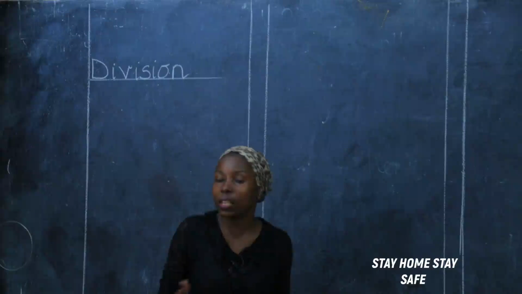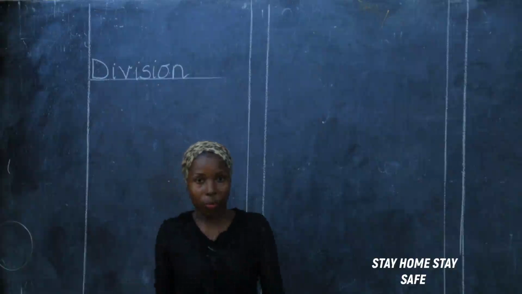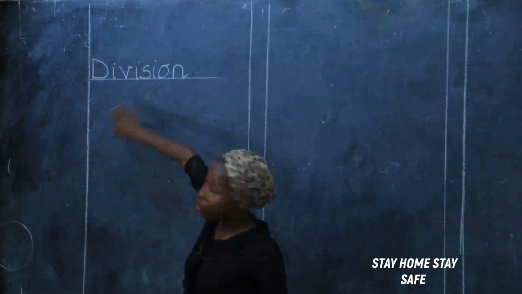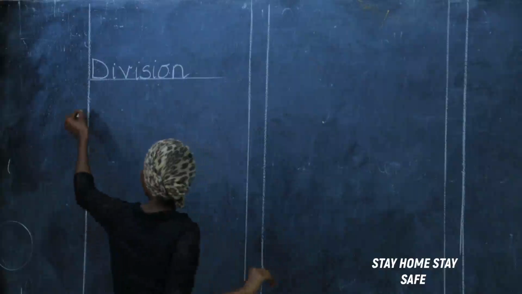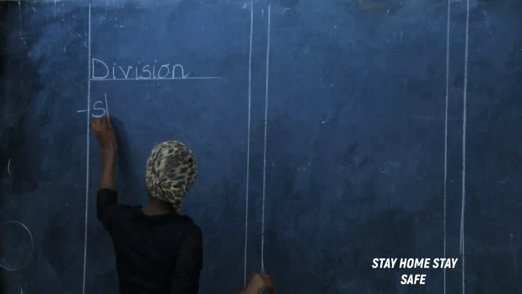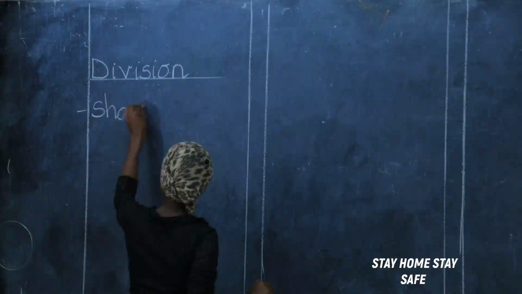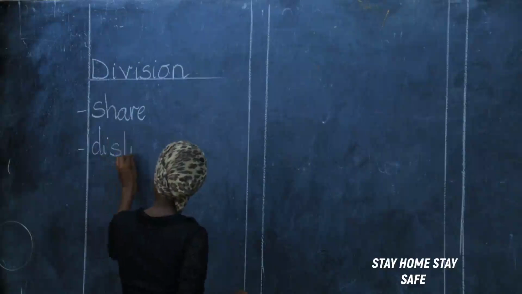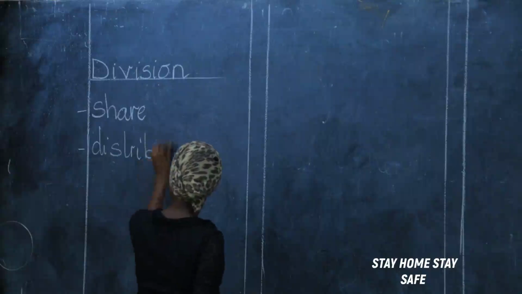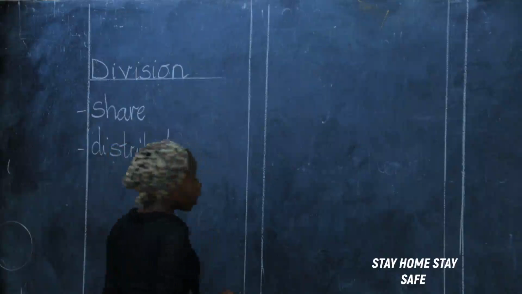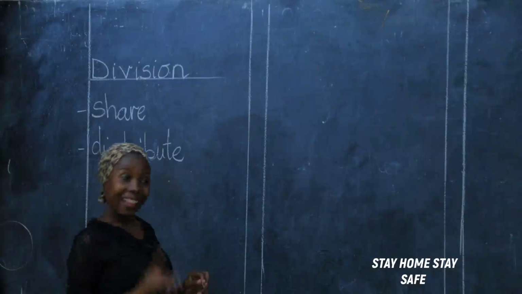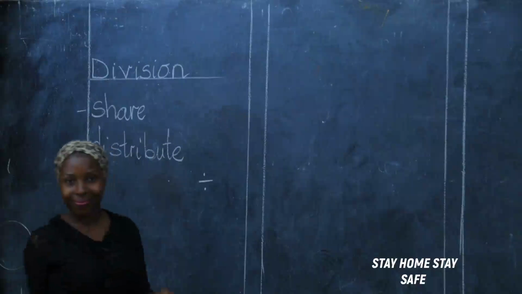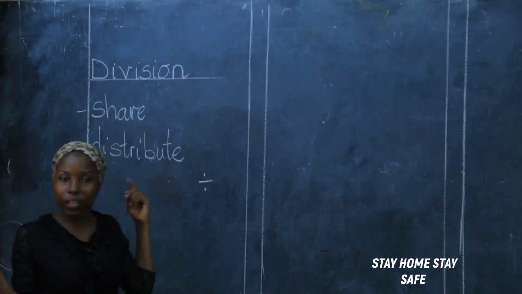We share. If you have pencils and your friend doesn't have, you can share with your friend. Well, there are some words they use. Words like division, also words like share, words like distribute. These words are used to mean division. And the sign for division is this. Once you see this, you are dividing.